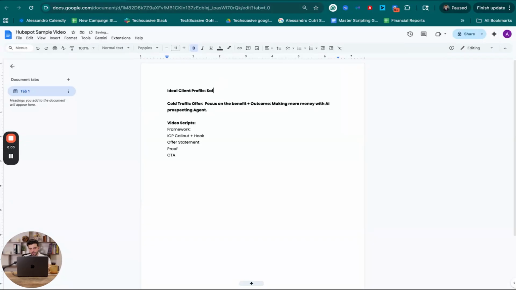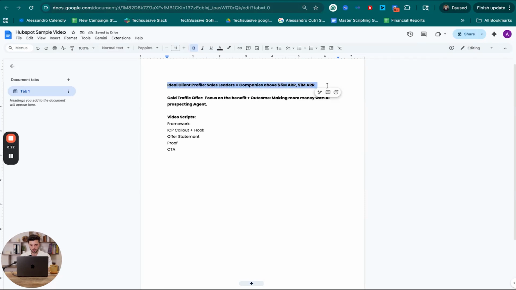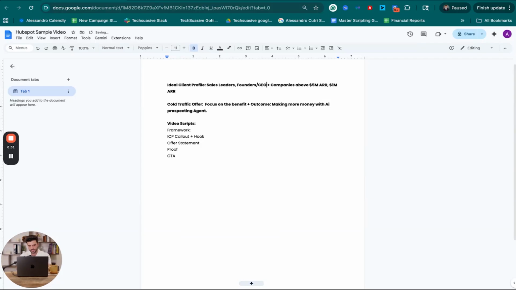So I'll probably target sales leaders at companies, say above, I'm going to say 5 million ARR. But honestly, you could probably even target as low as 1 million ARR, and that might be a good company. But that's who our ideal client profile is going to be. That's who we're writing to, right? You could also put founders and CEOs as well, because they kind of share the same goal in the company of making more money. But this is companies above $5 million in ARR.